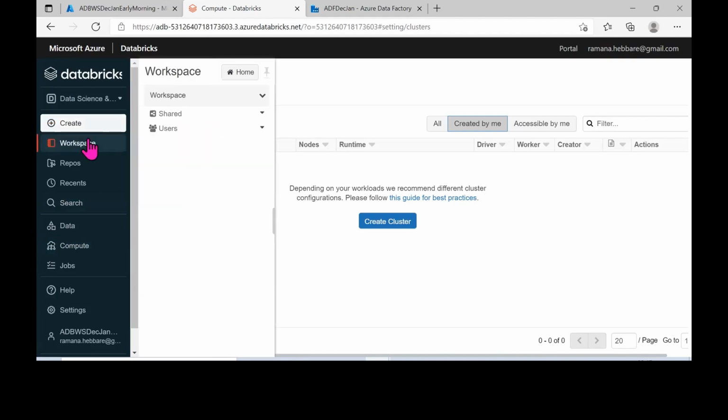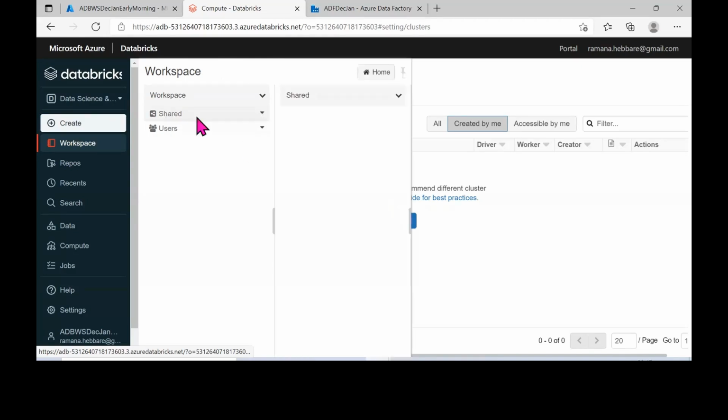After that, workspace. You are not the only person who will be using this workspace. It could be shared among multiple users.